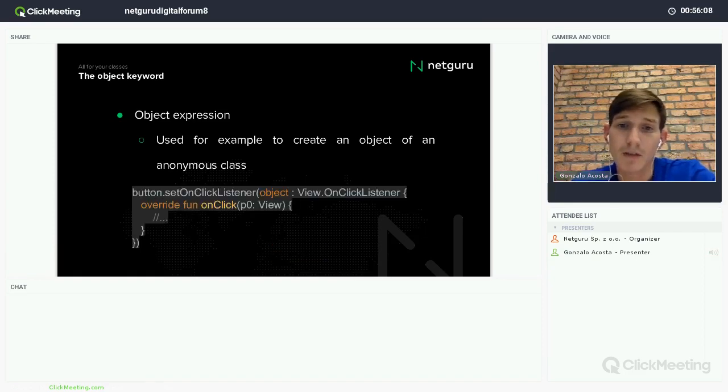Here is a really normal example in Java: I have a button that defines a listener. And simply by using the object keyword, I can define that this object will implement this interface, and I can define what it will do in the onClick method. That's simple. So I don't need to create an anonymous object like in Java. Just using the object keyword, it will create the instance of the object.